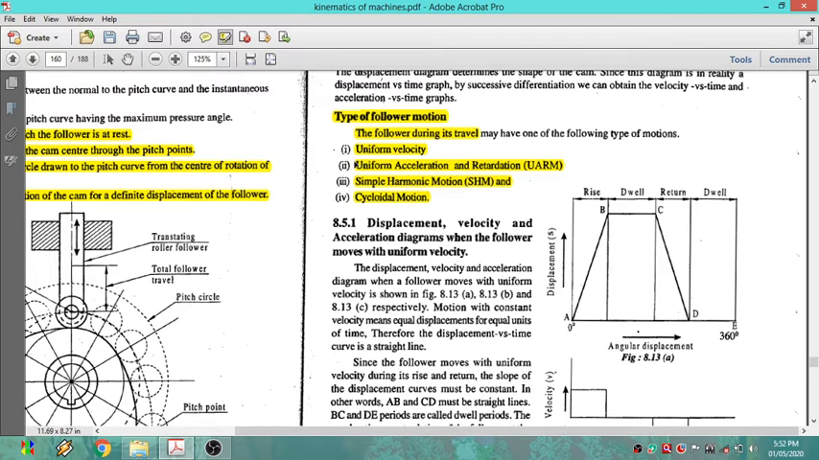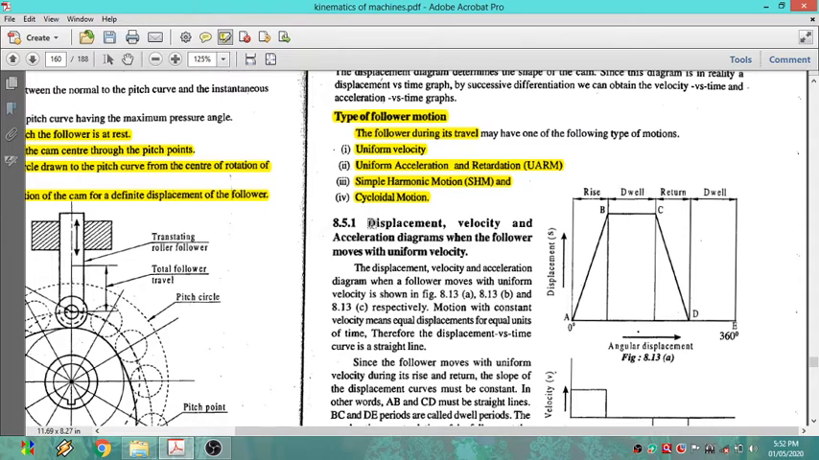Okay, so whenever it is moving in uniform velocity, how can we draw a displacement diagram? When it is moving in uniform acceleration and retardation, how can we draw a displacement diagram? Simple harmonic motion, we need to draw a displacement diagram. Cycloidal motion also, we need to draw a displacement diagram. So according to the types of follower motion, we need to draw a displacement diagram. How we can draw it, I will explain.